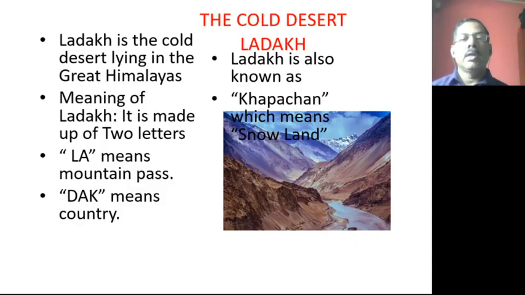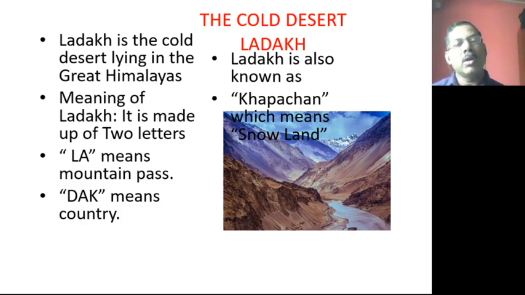Now what exactly does the cold desert mean? Ladakh is a cold desert lying in the Great Himalayas. What is the meaning of Ladakh? It is made up of two words. One is La, which means mountain pass. Dak means country. So mountain pass country is Ladakh. Ladakh is also known as Khapachan, which means snowland. So Ladakh is covered with snow, so it is called a cold desert.